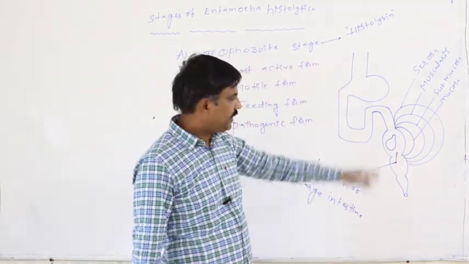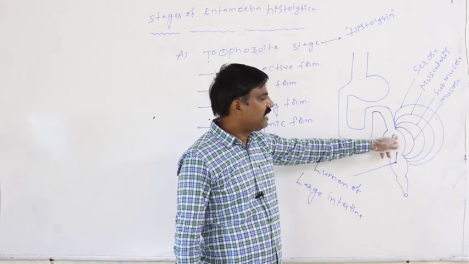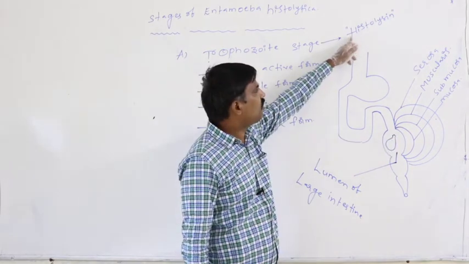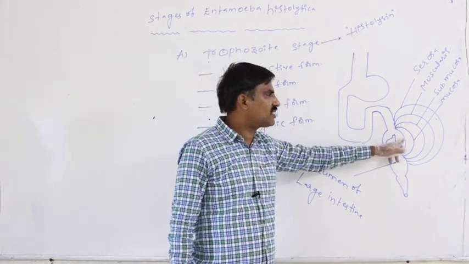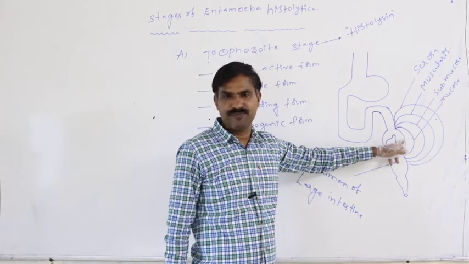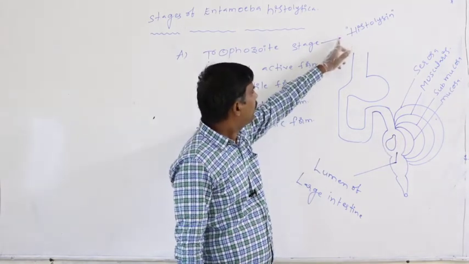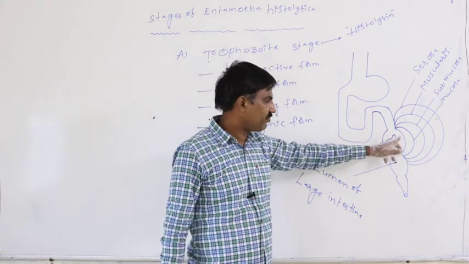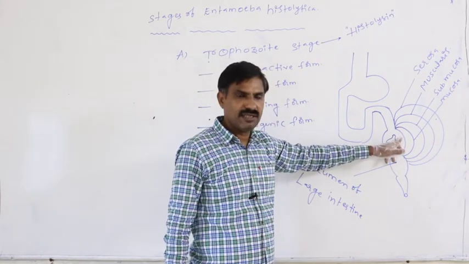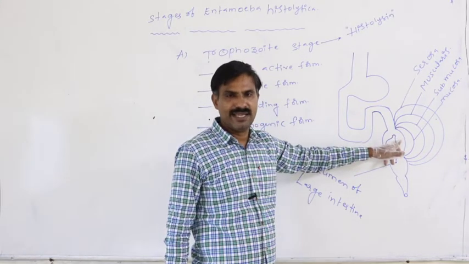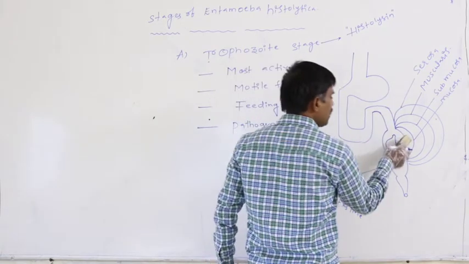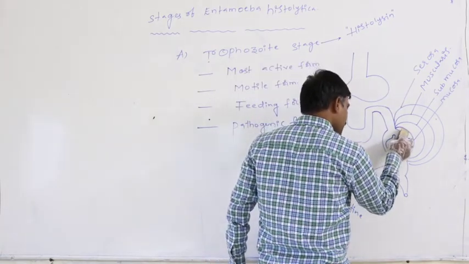Later, this trophozoite releases histolysin enzyme onto the walls of the large intestine. This trophozoite stage starts secreting histolysin enzyme onto the walls of the large intestine.